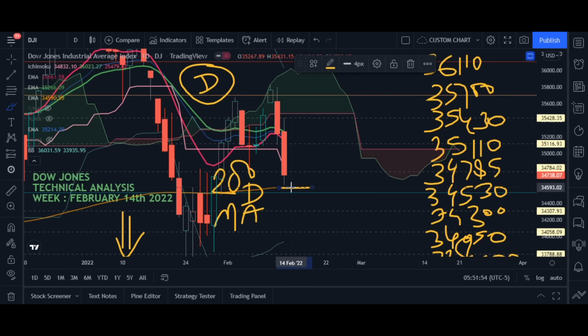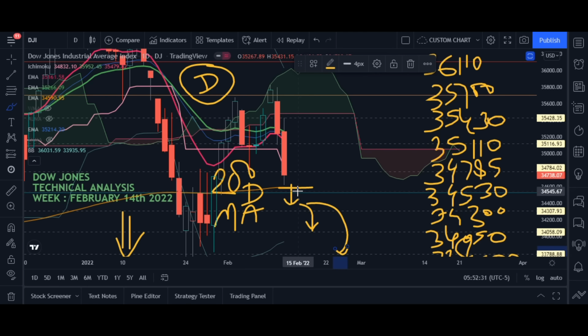So what you are going to do here is that you need to wait for Monday. Do not trade on Monday. Wait for the Monday, let the market do whatever it wants to do. See what kind of candle is formed, or see the closing of the candle on Monday. If you see that market has closed below the 200-day moving average on Monday, then in that case you can expect the market to further come down to these levels and to this level. Means the market will come down, in simple words.